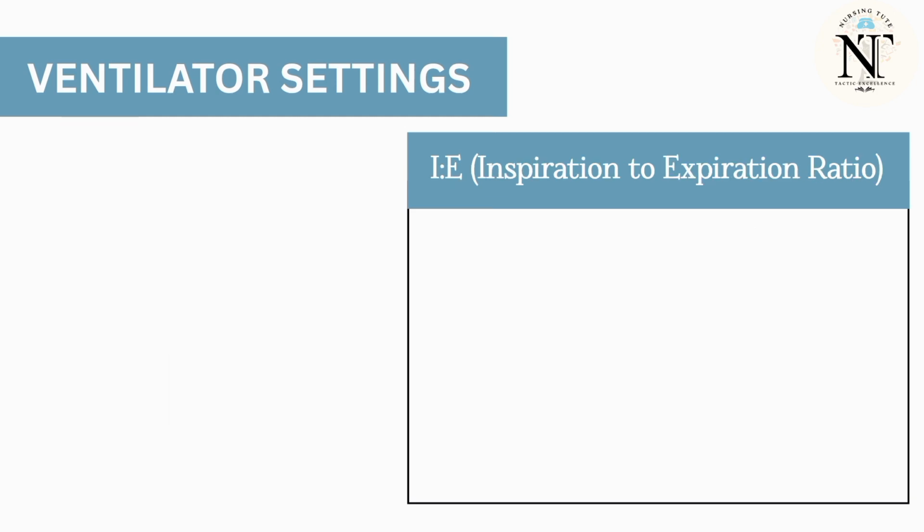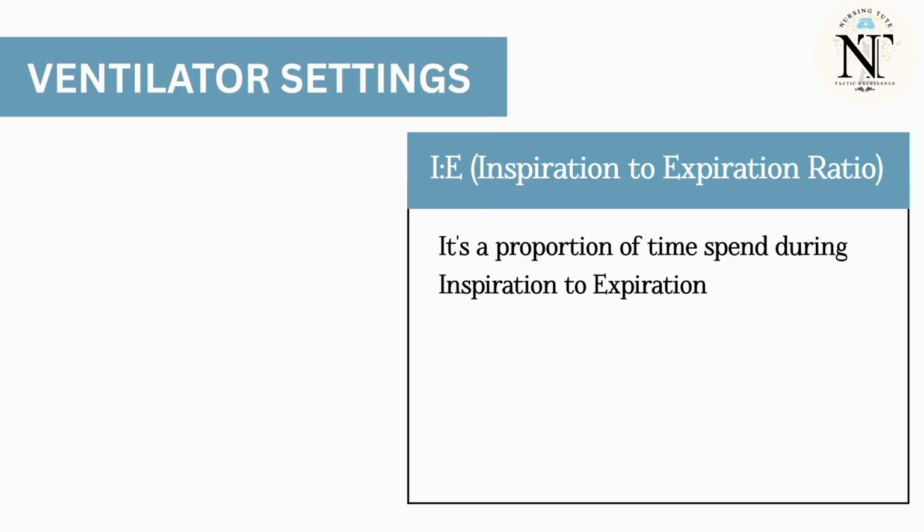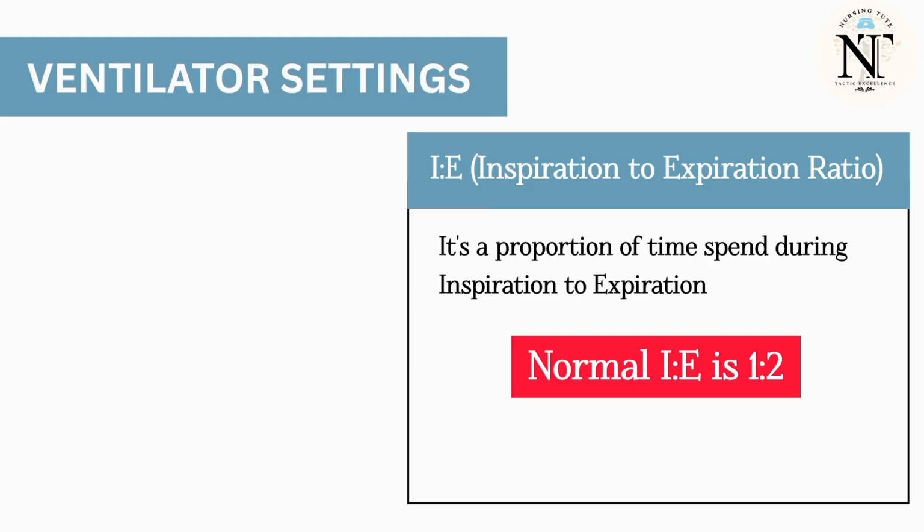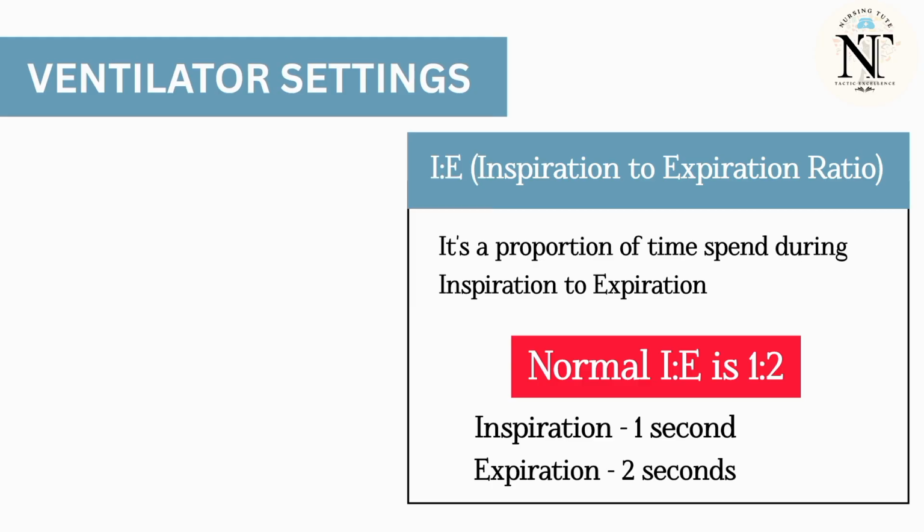Then inspiration to expiration ratio. It is the proportion of time spent during inspiration to expiration. The normal inspiration to expiration ratio is 1:2. This means inspiration is 1 second whereas expiration is 2 seconds.